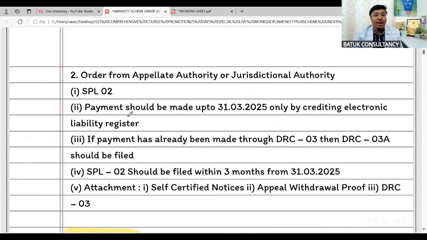Stay ahead. Order from appellate authority or authority. Suppose the order has been passed by your judicial officer or by the appellate authority. In that case, you have to file form SPL 02. Payment should be made up to 31st March 2025 only by crediting the electronic liability register.